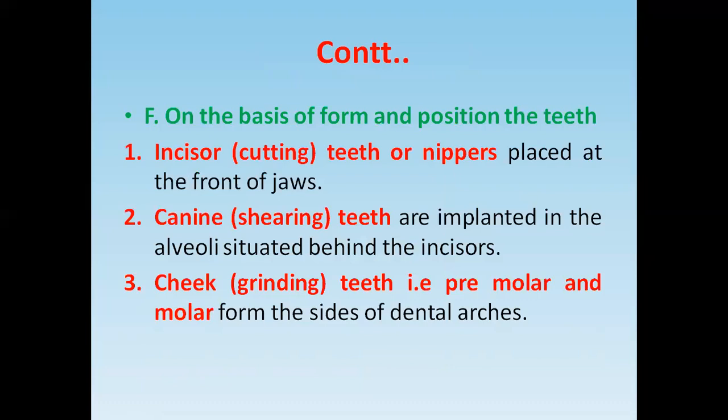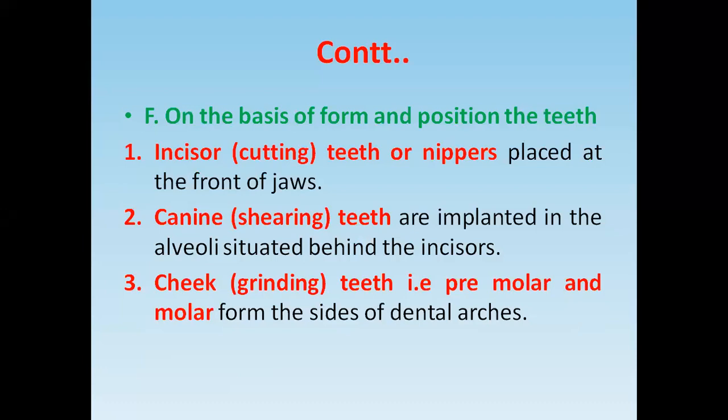Another criterion is on the basis of the form and the position of the teeth. There are incisor teeth, canine teeth, premolar teeth, and molar teeth. Incisor teeth are the cutting teeth. They are also called nippers and are placed just in front of the jaw.